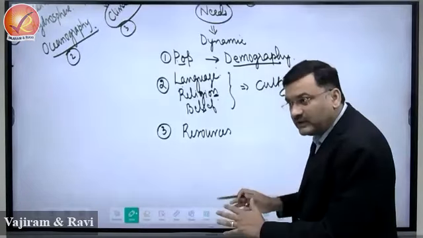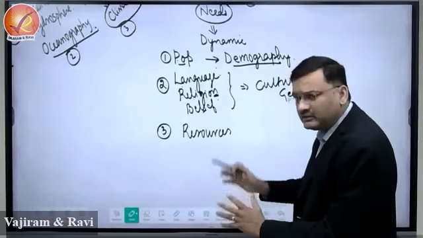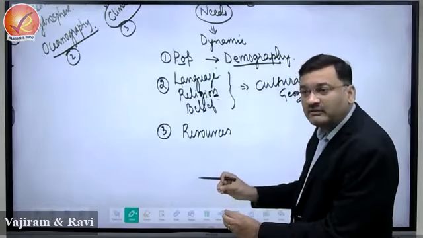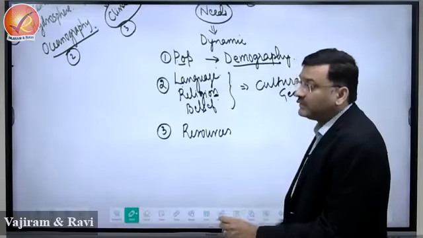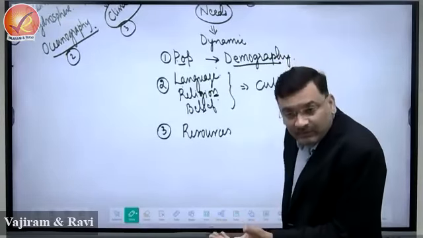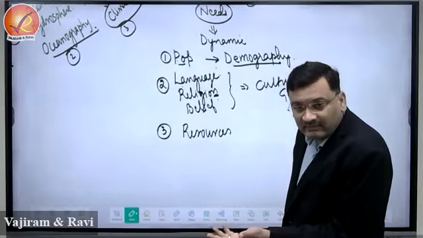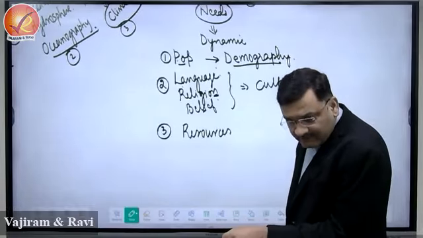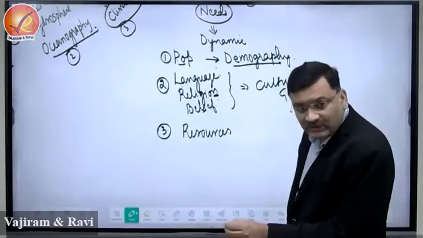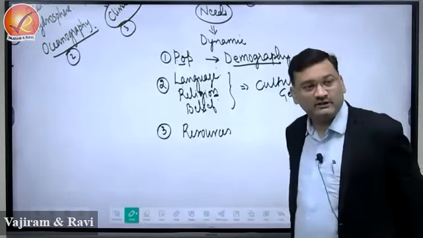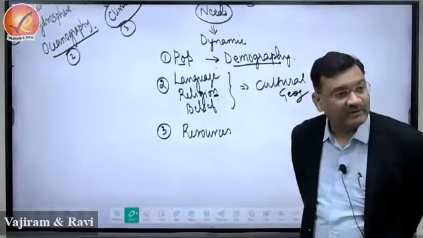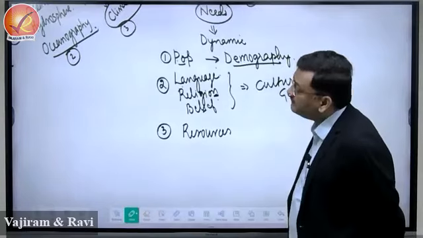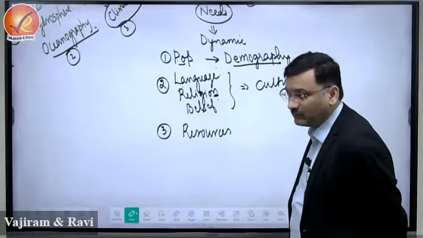Now, when the population has survived, very crudely, it has survived because there is availability of some resource. Rather, we can say the distribution of the population itself is based on availability of resources. The more the resource, the more the population. That is why we find the highest densities of population in areas of fertile soils, where there is availability of water, flat topography, right? So it is a physical factor that supports the population.